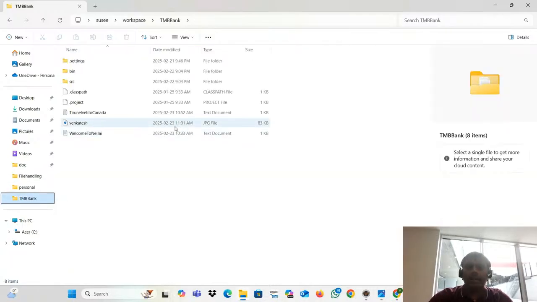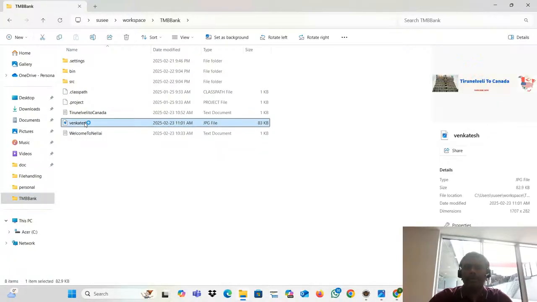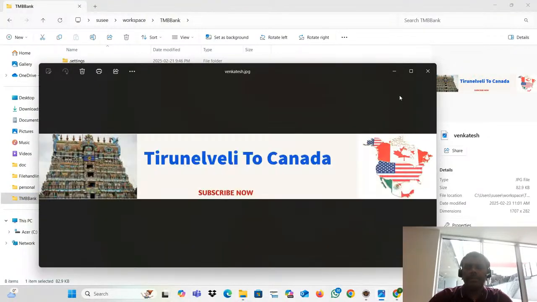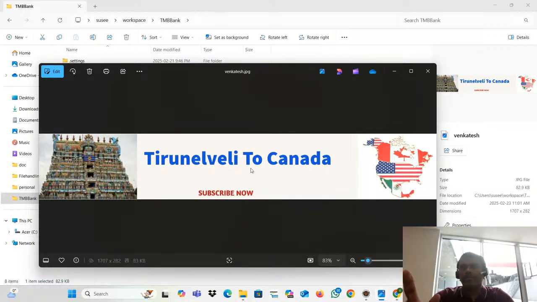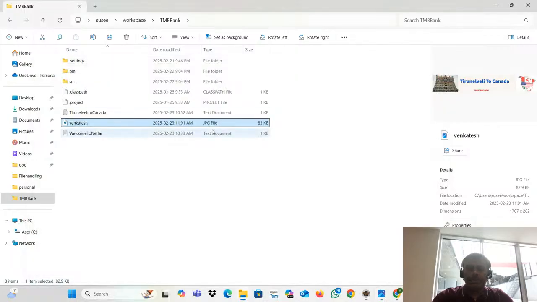See, the file is created. It's not copied. It just reads the file and writes into the particular location. See, same file, created just now.